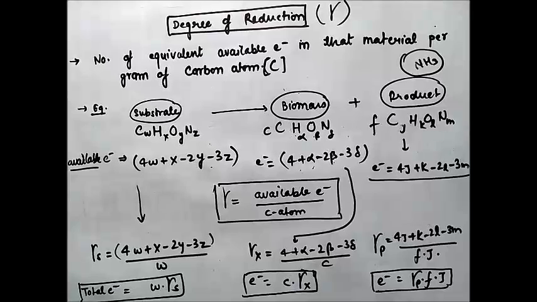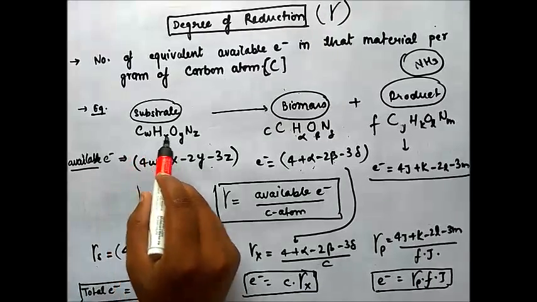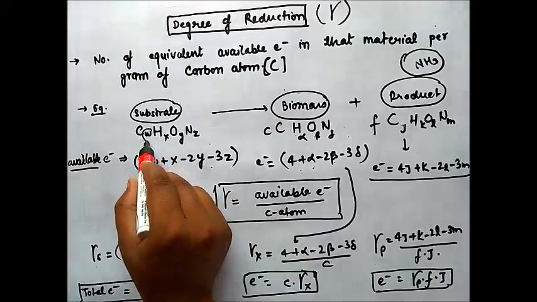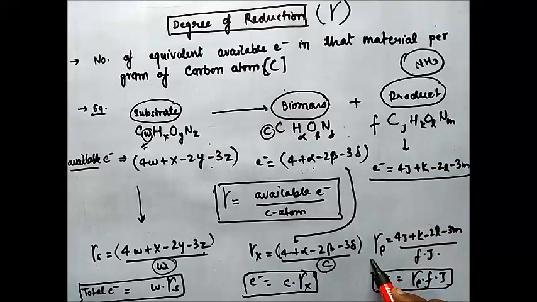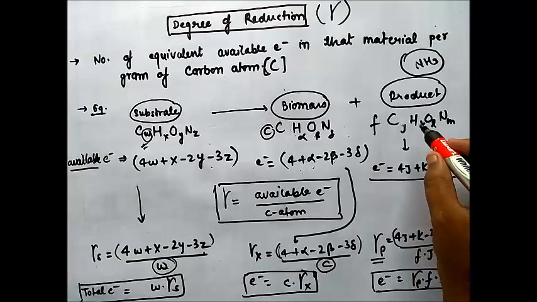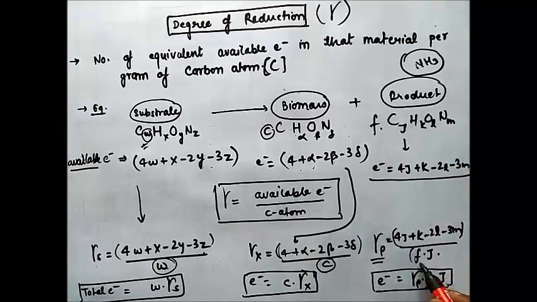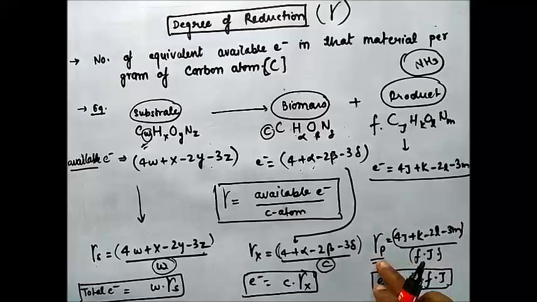So what is the degree of reduction for the substrate? Gamma S is the available electron divided by the number of carbon atoms. The number of carbon atoms in the substrate is only W. For the biomass, same formula. This is the available electron in biomass, and this is the number of carbon atoms, here only C. For the product, degree of reduction gamma P is equal to available electron divided by the number of carbon atoms, that is J into F. This is the total number of carbon atoms.